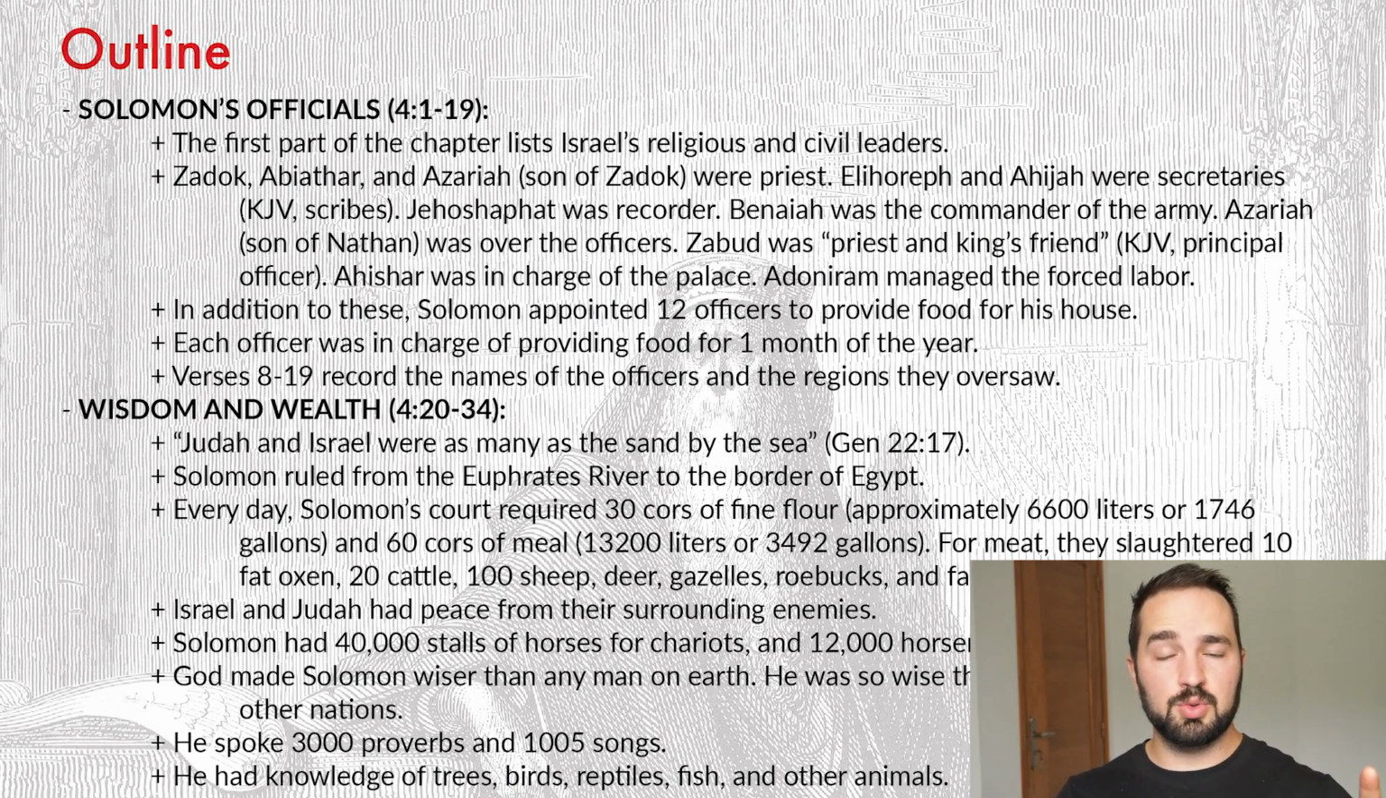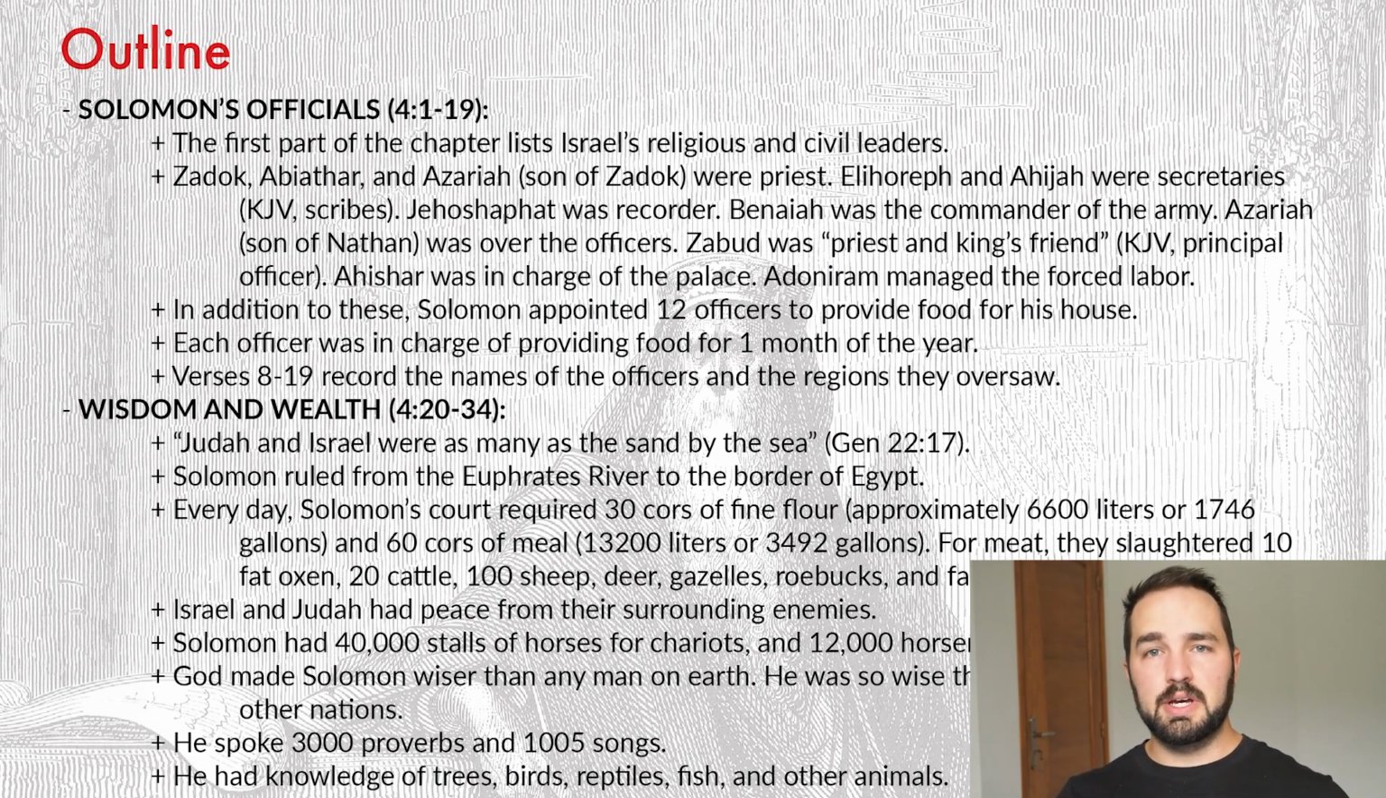Azariah, this is a different Azariah. This is the son of Nathan. He was over the officers. Zabud was priest and king's friend. The KJV has that as principal officer. And Ahishar was in charge of the palace, and Adoniram managed the forced labor.